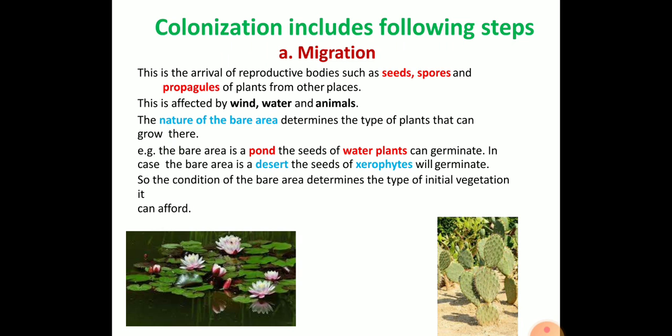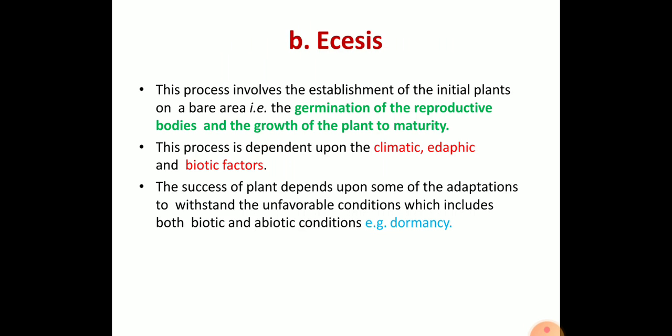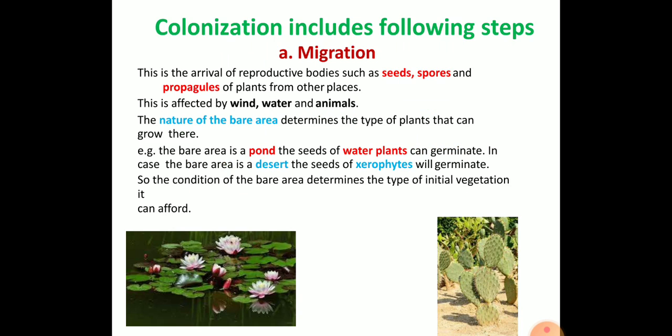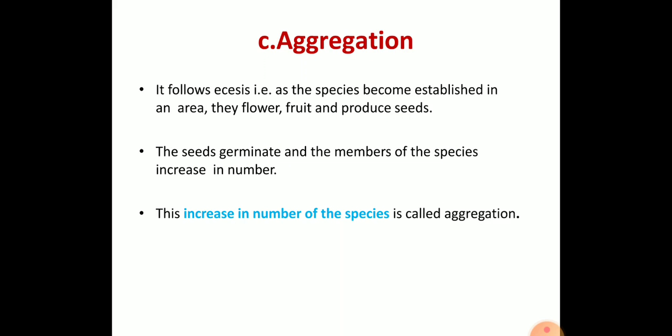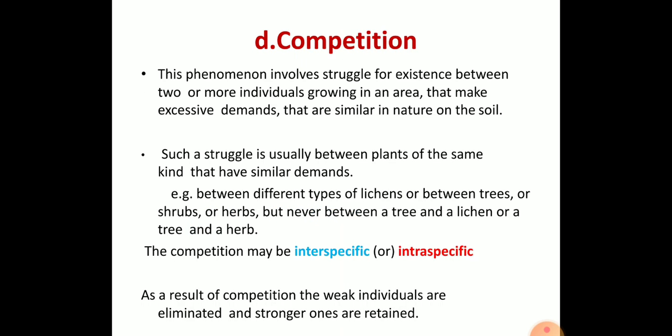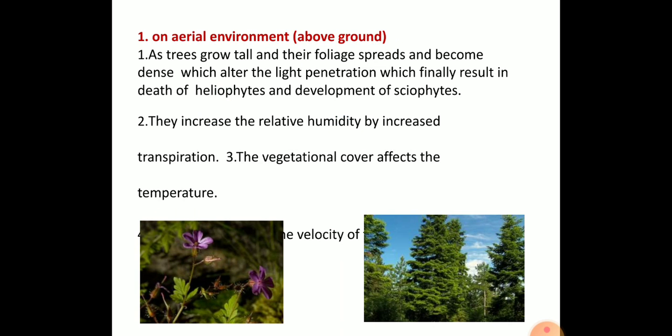If there is a bare pond with only water as the basic resource, later some seeds of xerophytes or hydrophytes come in contact and start to grow. So the first step is migration, the second is ecesis, where the interactions of biotic and abiotic components occur, the third is aggregation, and the last is decomposition. In the fourth step, the ecological succession usually takes place.